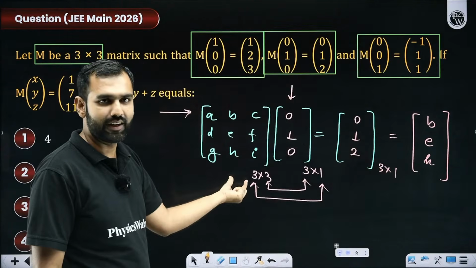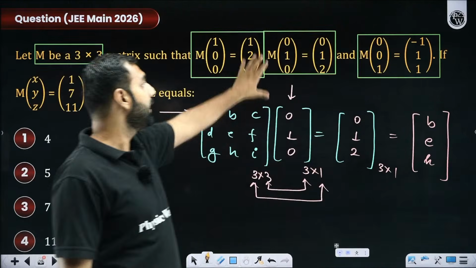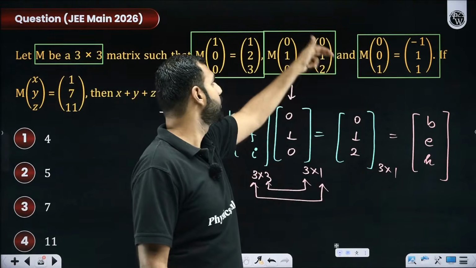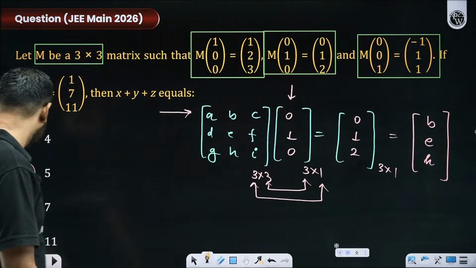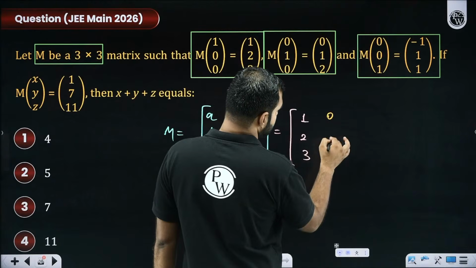Now, if I try and tell you the matrix equality, B, E, H, so I think I have cracked the second column, which is going to be 0, 1, 2. Yes or no? So by looking at this only, you must be able to conclude 0, 1, 2. That's your second column. Yes or no? B, E, H. That is 0, 1, 2.